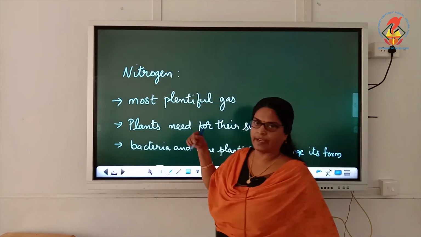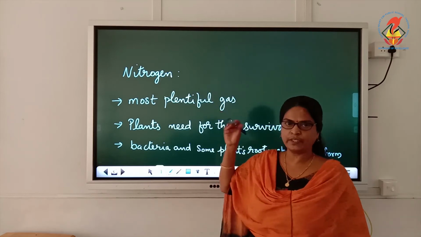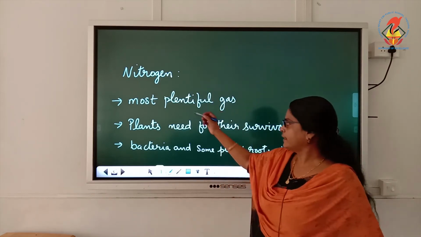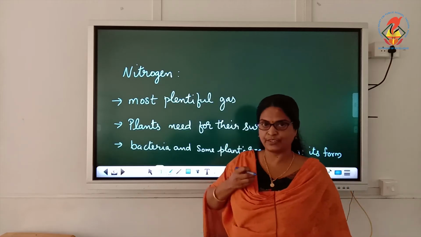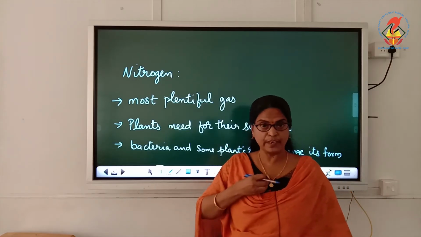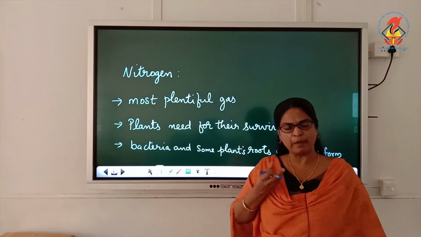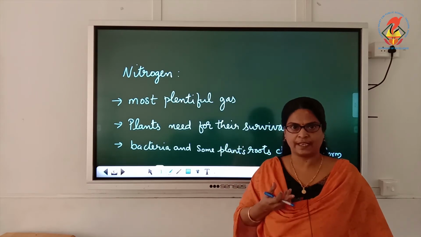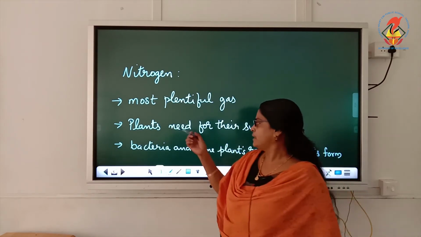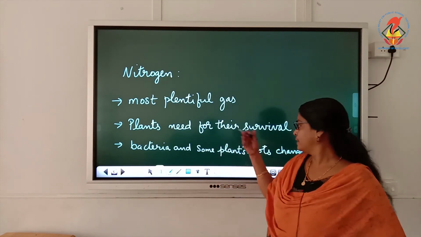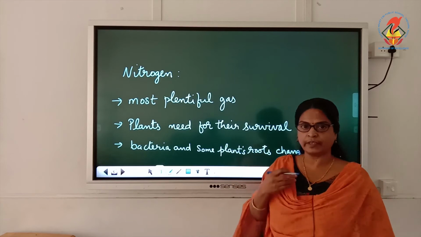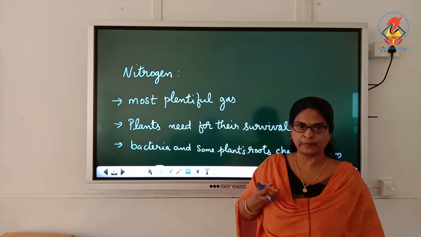Each gas. Nitrogen. What is the importance of nitrogen? It is the most plentiful gas in the air. Plants need nitrogen for their survival. When we breathe in, we take some amount of nitrogen, but we breathe it out. Plants need nitrogen for their survival, but they cannot take nitrogen directly from the air.